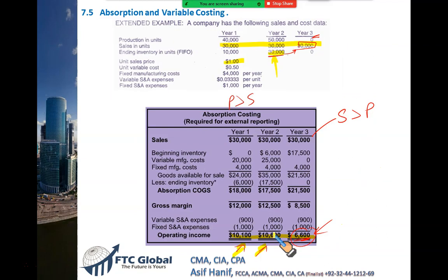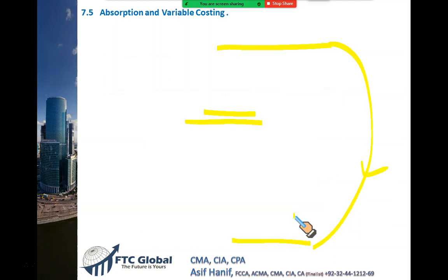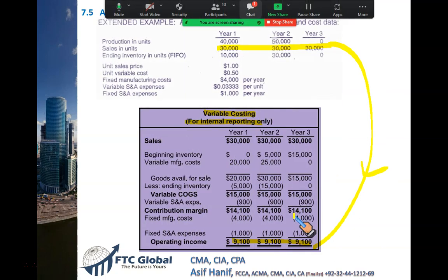But previously, profit depended entirely on production. You produce more, you get higher profit. You produce more, you get higher profit. When you produce nothing, look at what has happened with the profit. So that's the problem with absorption costing.